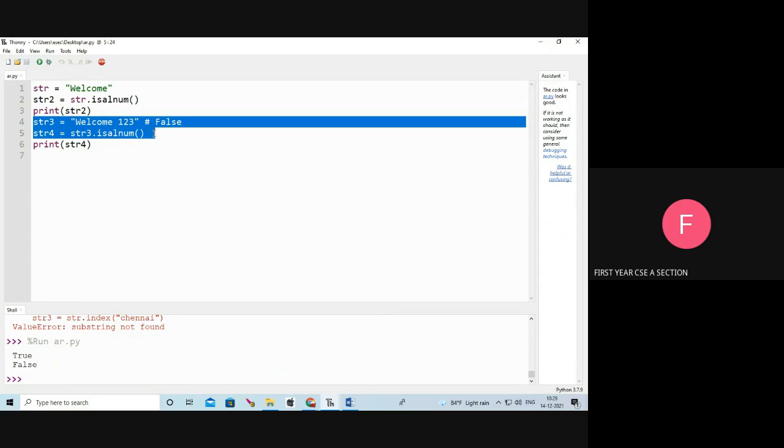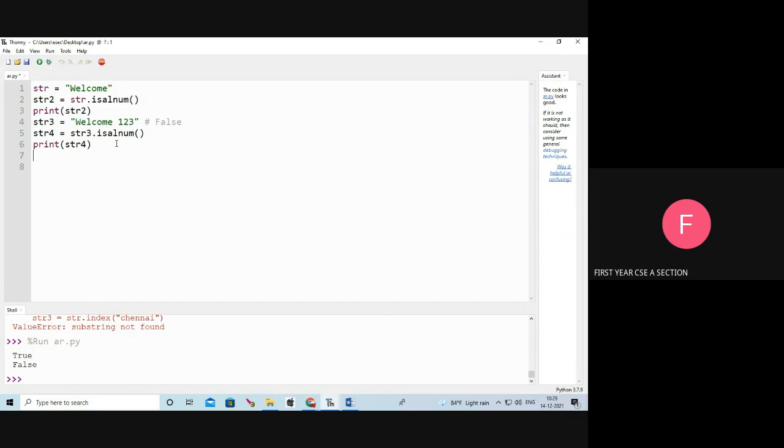Okay, suppose I am using the same again. Here I am removing the white space. Here str5, here str6. I'm going to display str6. Okay, see whether it is alphanumeric. No, because it contains the integer, so it displays false.